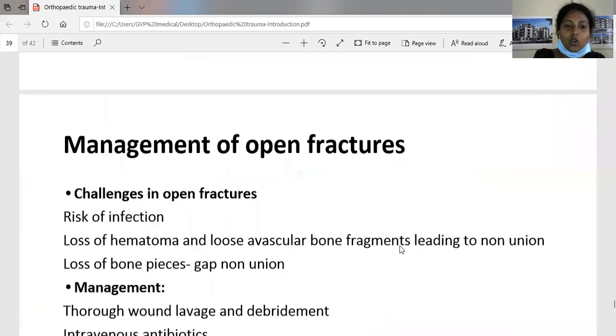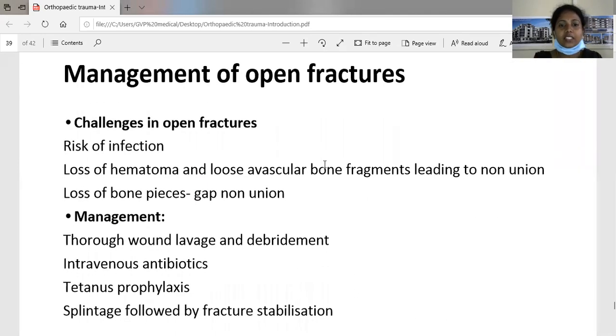So how do you manage these open fractures? There are challenges in open fractures. As I told, open fractures are more prone to infections. Why are they more prone to infections? Because they are contaminated with the surrounding environment. It also leads to delayed fracture healing. Why will there be delayed fracture healing? There will be loose avascular bony fragments leading to non-union. There will be loss of bone pieces which are detached from the normal bone. There is a loss of hematoma. All these are reasons for fracture non-healing.